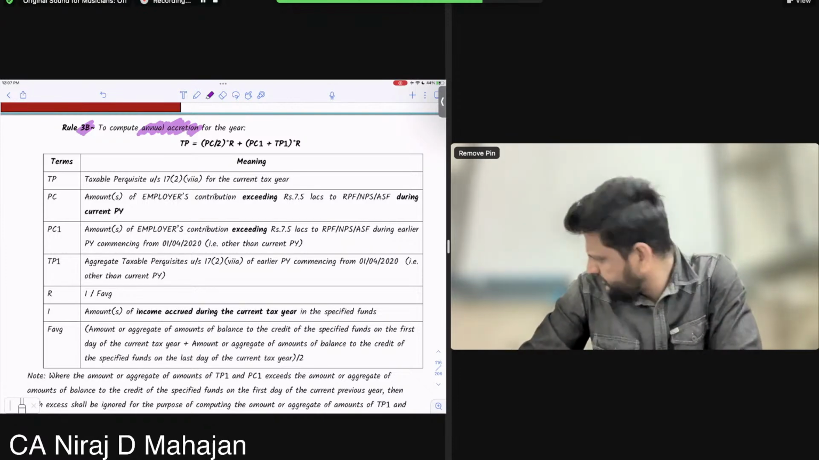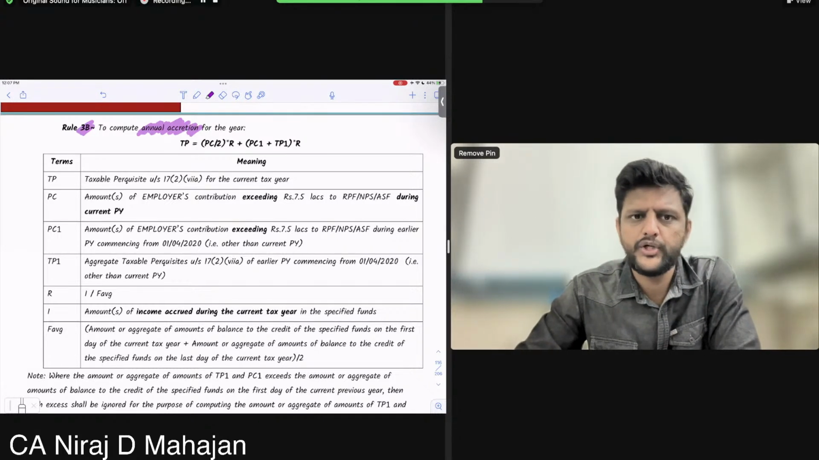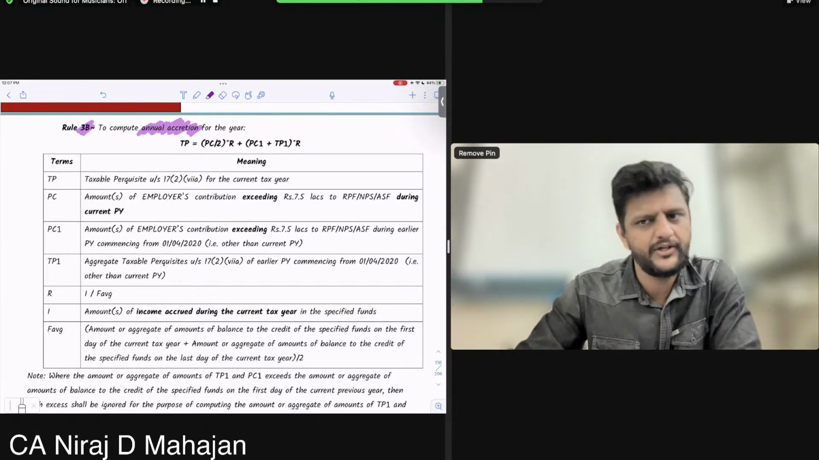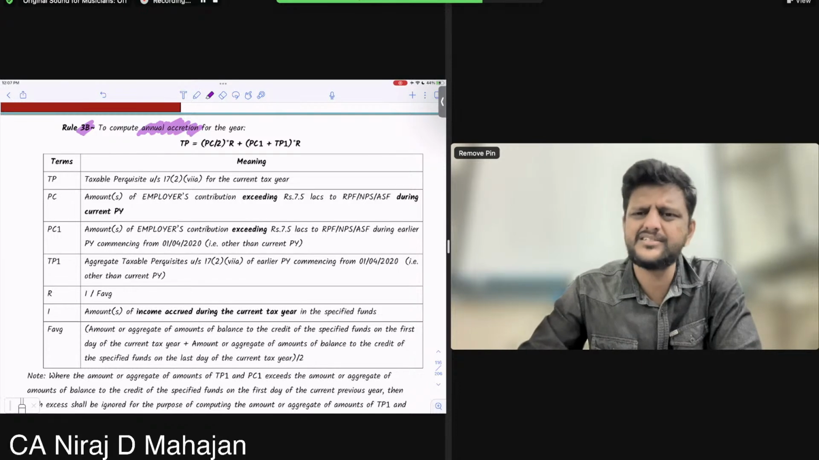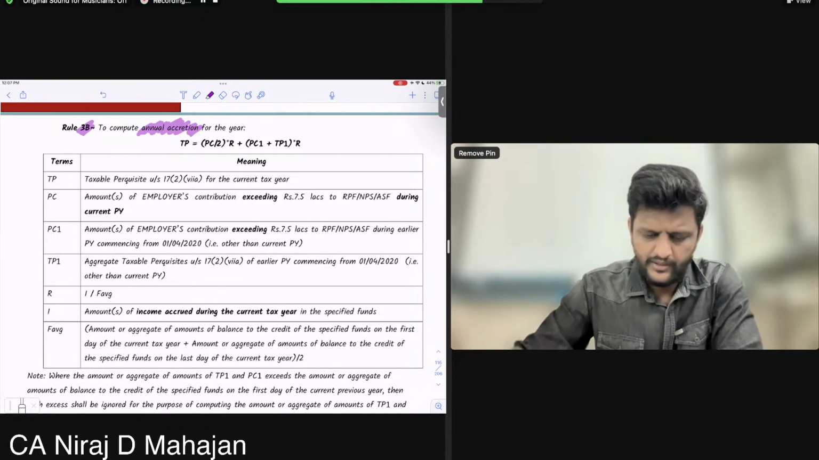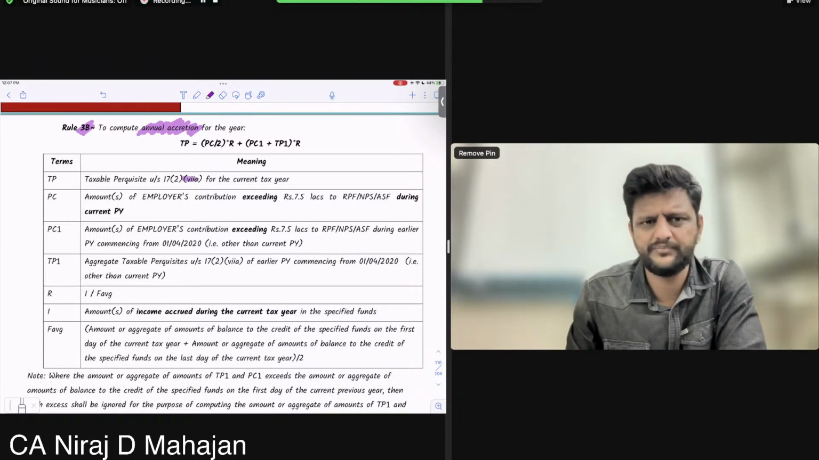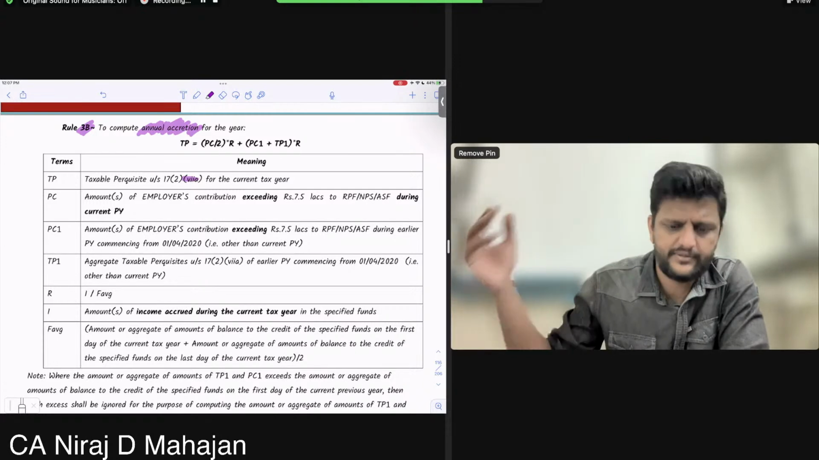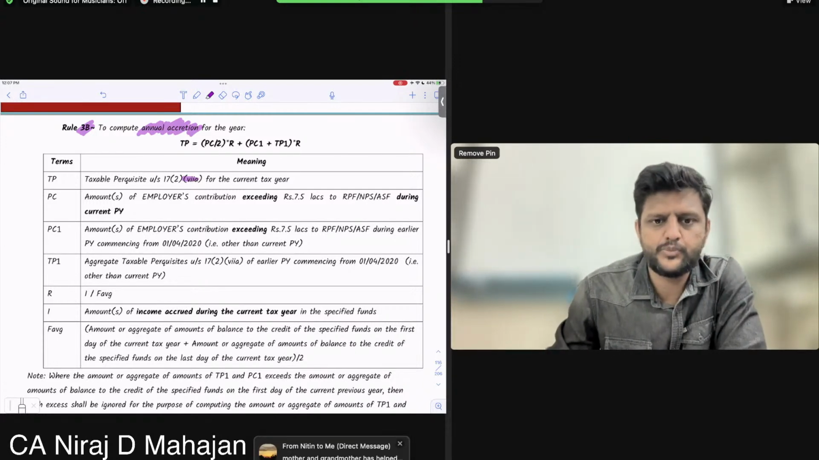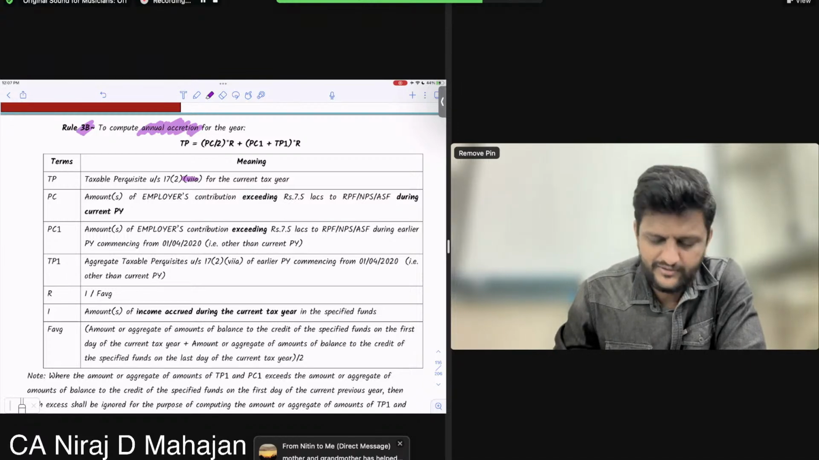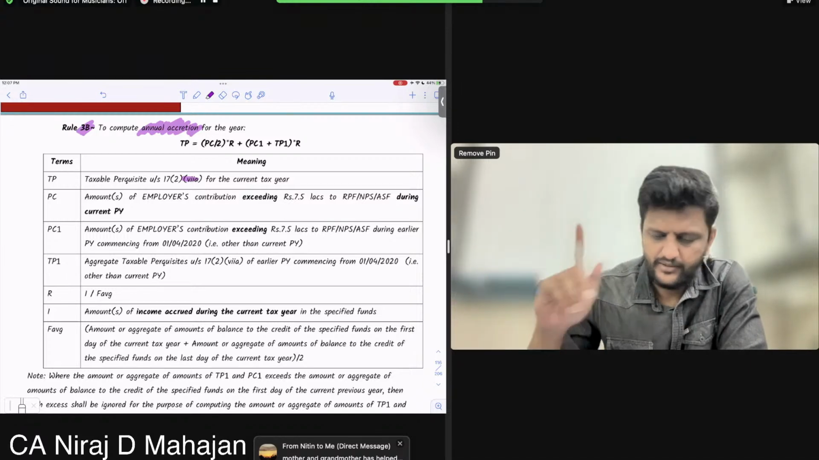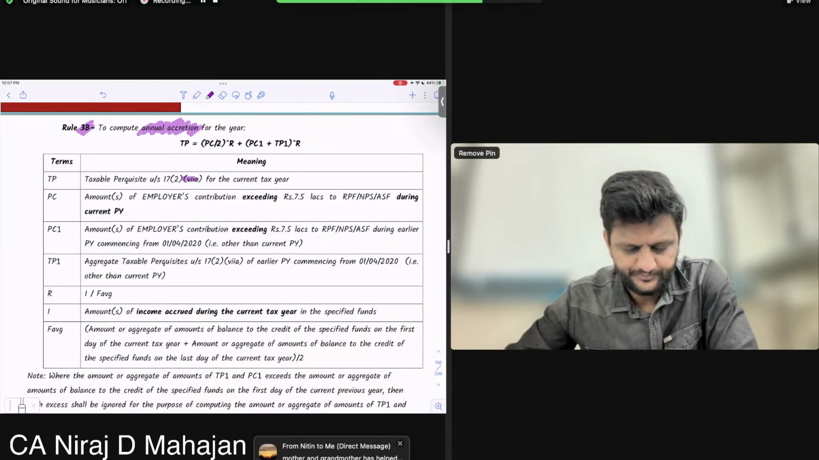Understand? TP is PC by 2 into R plus PC1 plus TP1 into R. Okay, whatever it is, let's understand in simple terms. So TP was what? Taxable perquisite under 17(2)(vii)A for the current year. Okay till here? Fine. Basically, we're finding 17(2)(vii)A. PC, understand? So PC by 2. Mother and grandmother have helped Nirmala madam. PC by 2. Understand PC by 2.